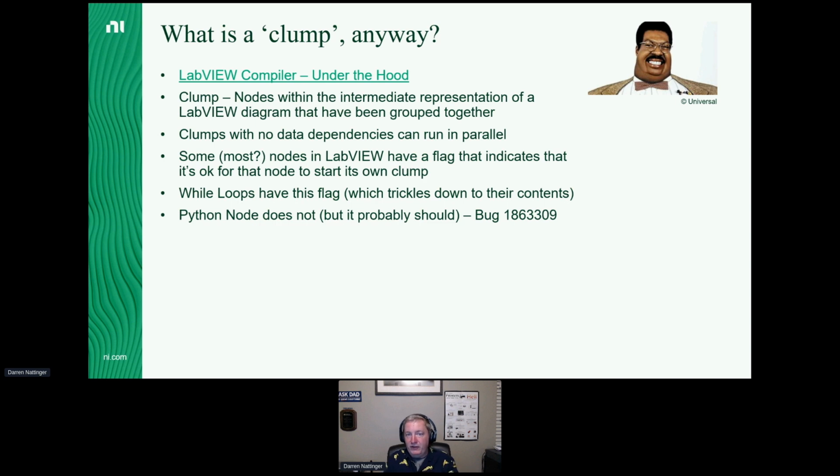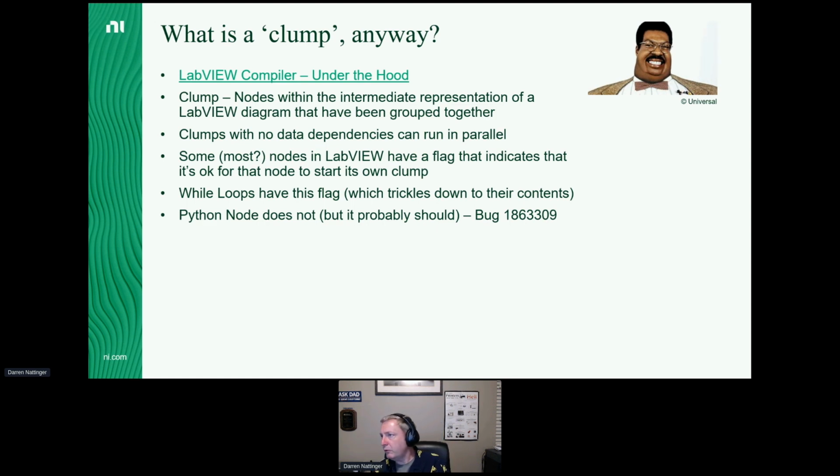Clearly, the demo I just showed you illustrates that there's no problem with a Python node running in parallel with another Python node. So I filed a bug to LabVIEW R&D that the Python node should probably get this flag to let it start its own clumps, and it's my understanding that this bug is going to be fixed in a future LabVIEW version. We got the bug report into the TSE group, we came up with a ludicrous workaround, shown in that knowledge base entry, and we were able to pass that information to R&D and get the product made better as a result of this bug being filed. So definitely share this stuff with NI when you can.